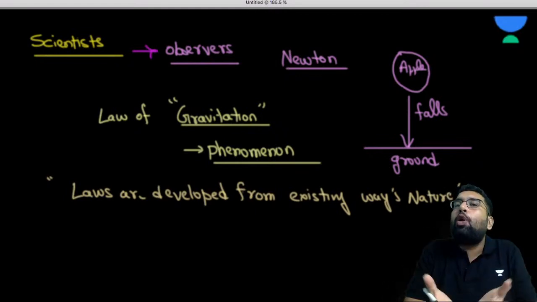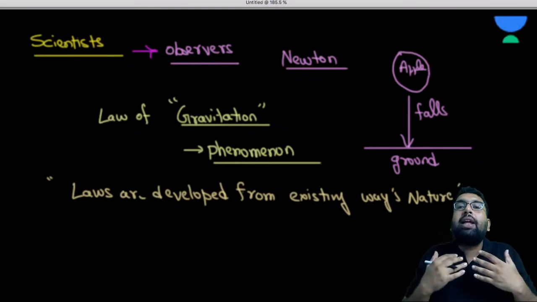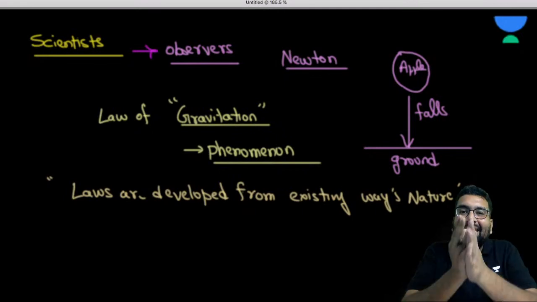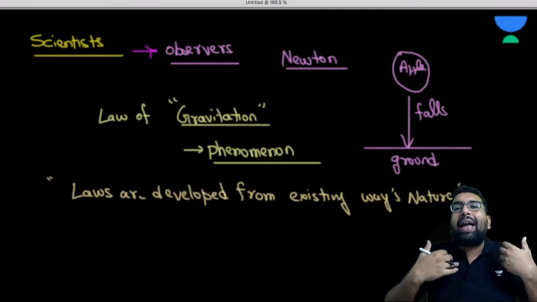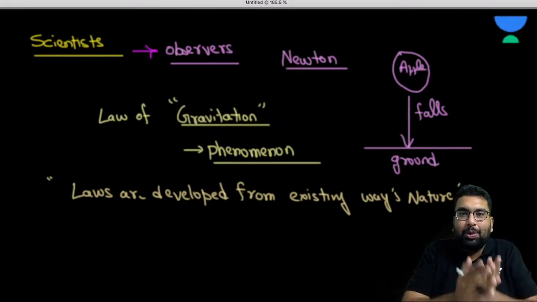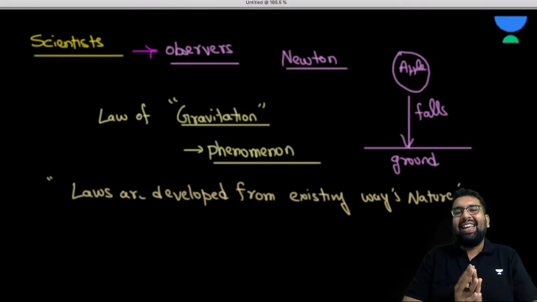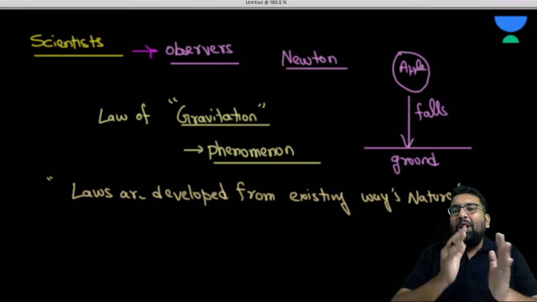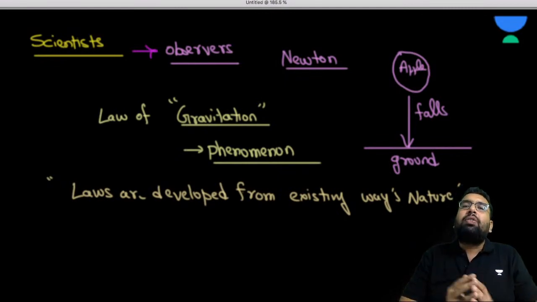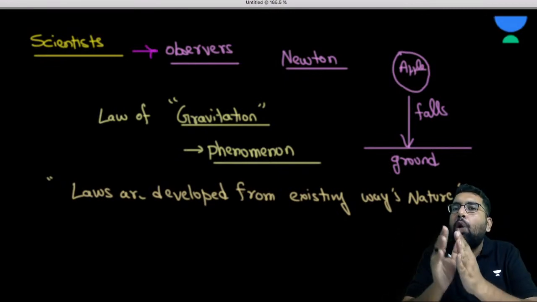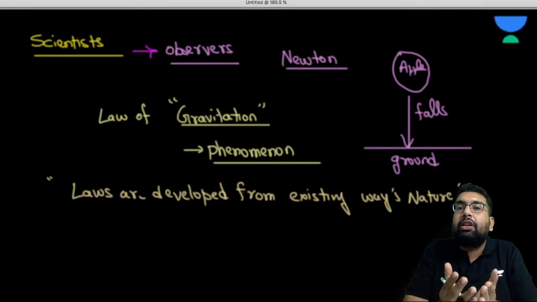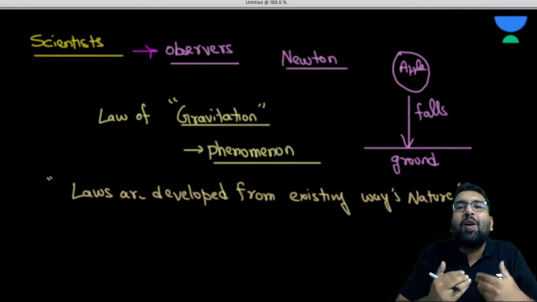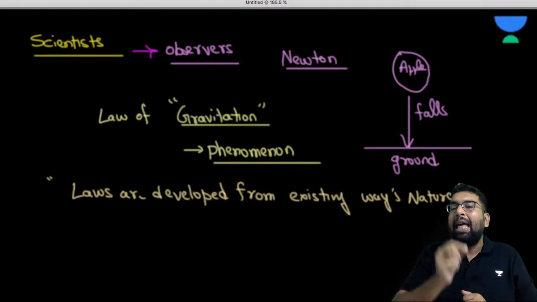But right now I am just an interpreter. These fine persons have made a law of something, and now I am explaining this law to you guys. So these scientists are the observers. They see how nature works, and they present the working of nature in the form of laws.